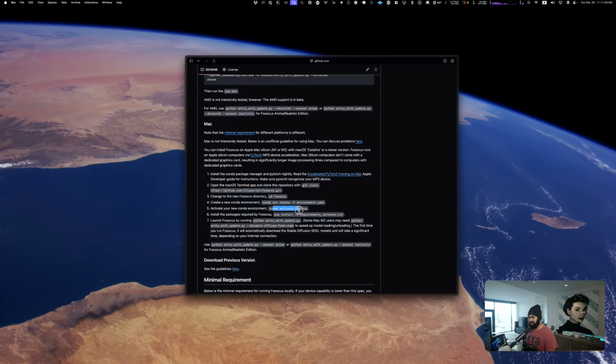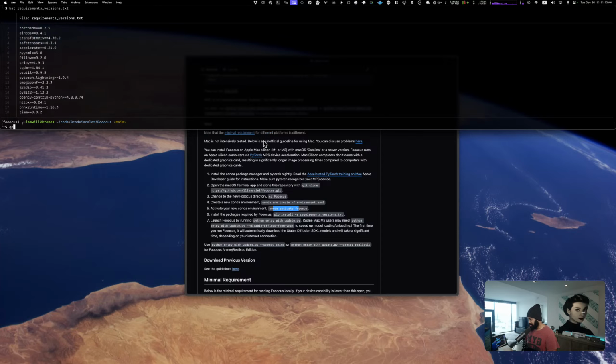So we're now on the focus environment. It's now activated, and we're going to install the things. So let's go ahead and do that. That's just pip install, really. The only difference between how I'm calling this and how you would normally call it is that I'm giving it a file, this requirements text.